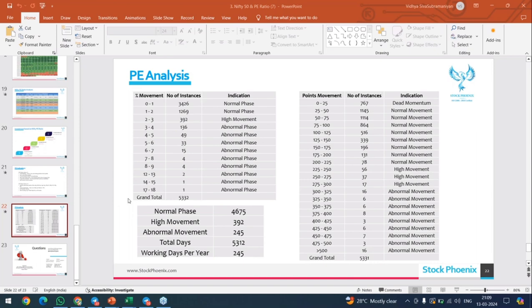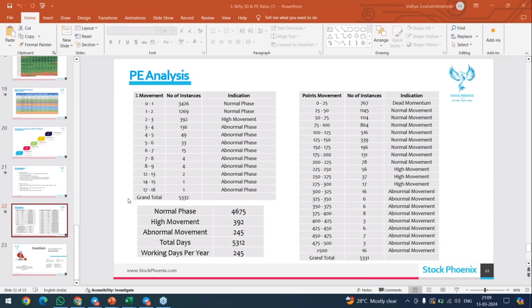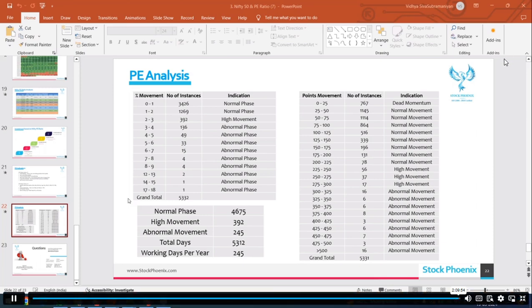Mr. Ramu, PE ratio of individual stock for stock selection, and whether the time, the situation is good or bad, for that we need to check Nifty PE ratio. Okay, Nifty PE ratio is to check whether the playground is good. Share PE ratio is to check whether the player is good. I think you got my point now, right?